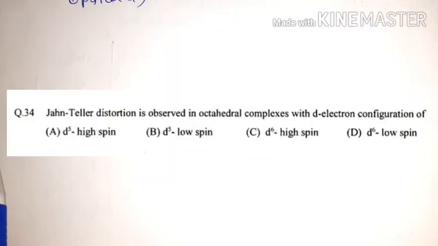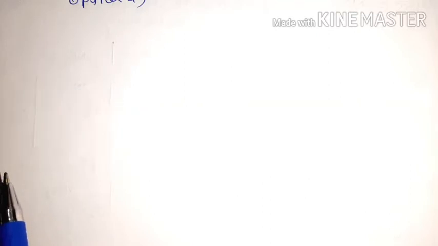Okay friends, now see, this is our next question, and it says Jahn-Teller distortion is observed in octahedral complexes with d electron configuration of, and you have four options: d5 high spin, d5 low spin, d6 high spin or d6 low spin. Okay, and friends, remember this is your multiple select question. It means you can select more than one option, or here more than one will be the correct answer. Okay, so let's do the solution of this question.